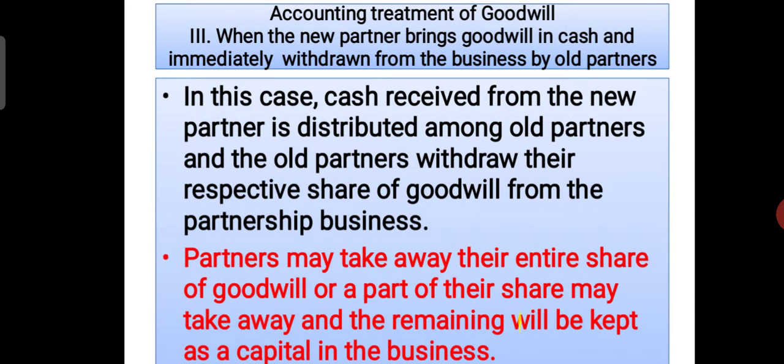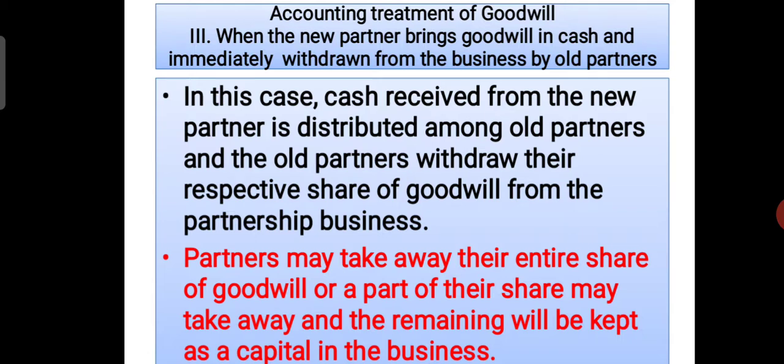Partners may take away their entire share of goodwill, or a part of the share, and the remaining will be kept as capital in the business. Generally, after distributing the goodwill, the existing partners take away their entire share of goodwill from the business. This is the case.